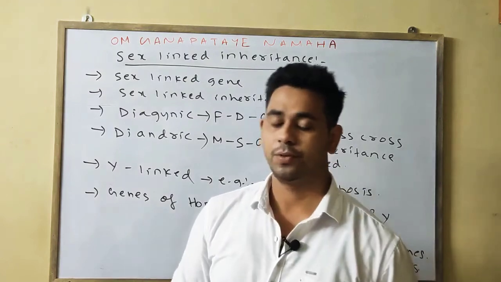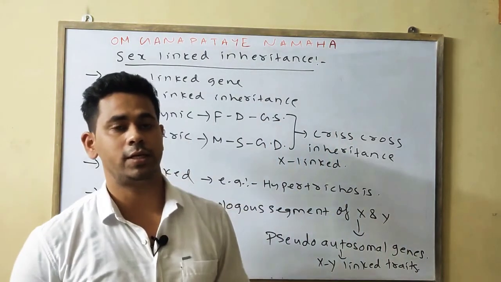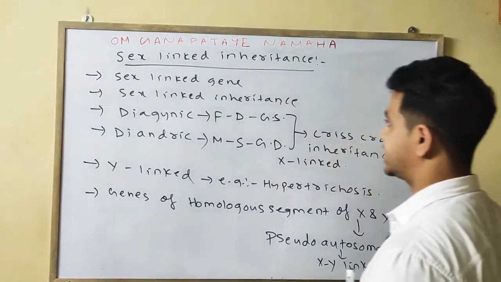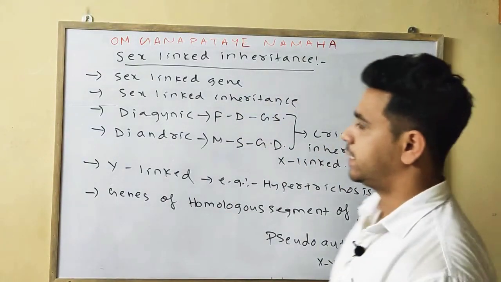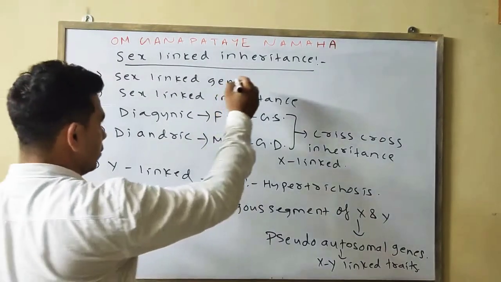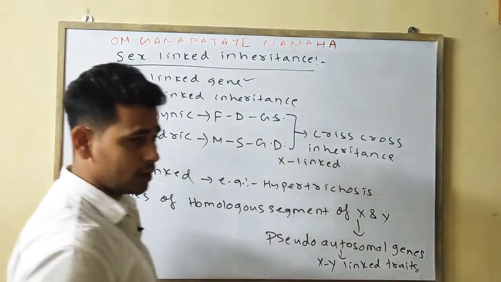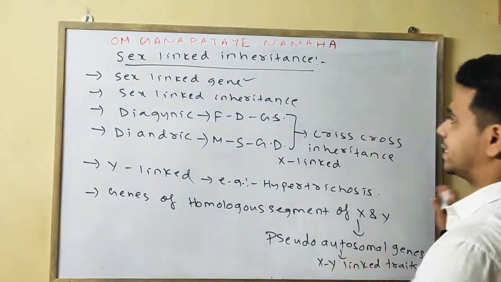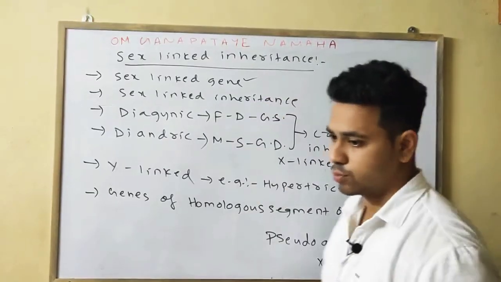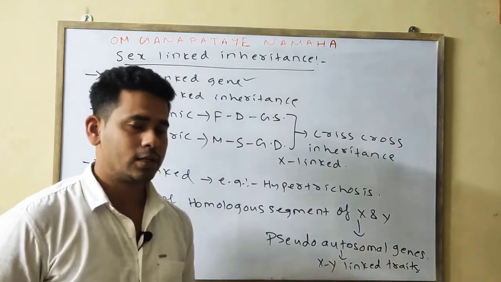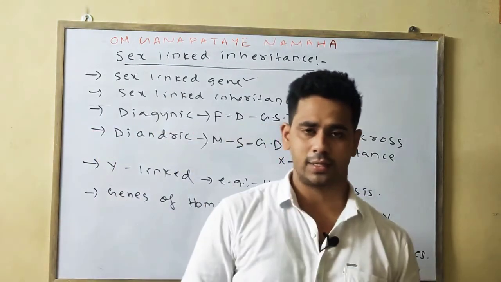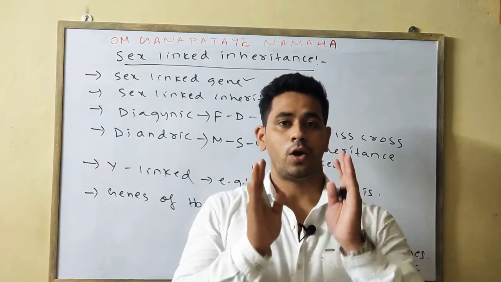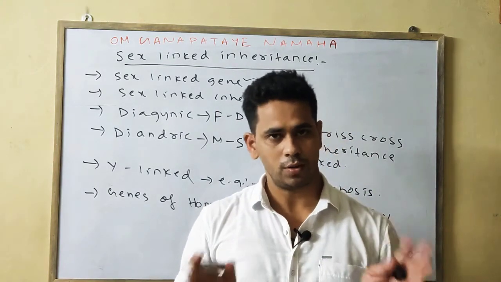Now, as we have discussed sex determination in detail, and the long question in the earlier class, we will go directly to sex-linked inheritance. In sex-linked inheritance, you will first write what a sex-linked gene is. It means a gene associated with the sex chromosome, which might be the X chromosome or the Y chromosome. X-linked or Y-linked genes are present on the non-homologous part of the X chromosome or the Y chromosome.